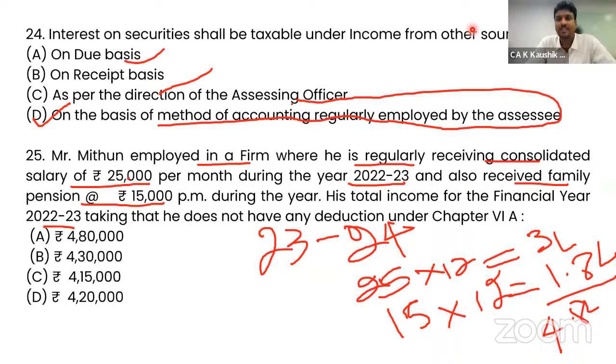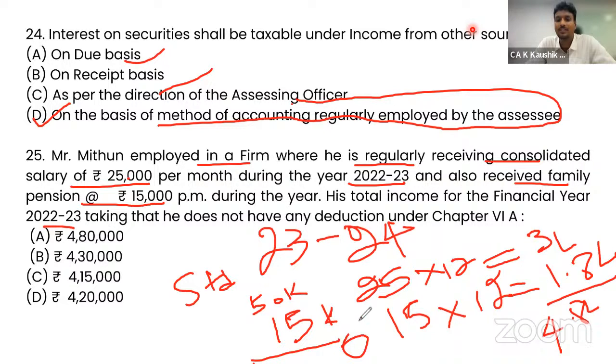But if it is under old regime, you have a deduction of standard deduction plus family pension, 1/3 or 15,000, whichever is lower. So standard deduction of 50,000 plus 1/3 of the pension or 15,000, whichever is lower, so 15,000. So you get 65,000 deduction. When 65,000 is deducted from 4.8 lakhs, the answer will become 4.15 lakh. So this is if it is old regime.